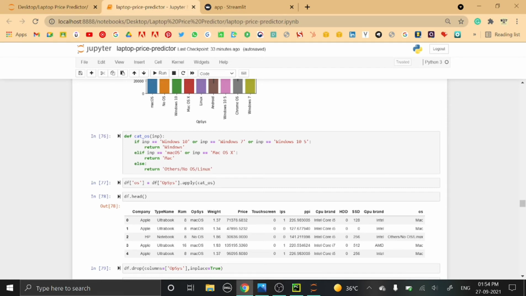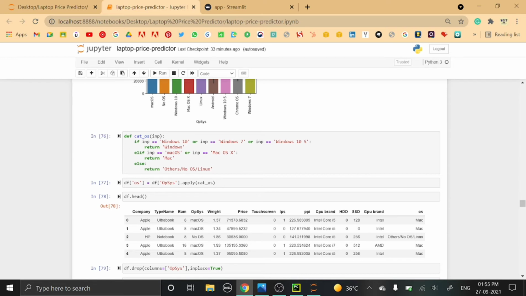So this INP is nothing but this system. If this INP is equal to Windows 10, Windows 7 or Windows 10s, then it will return Windows. If it is Mac OS or Mac OS X, then it will return Mac. Else if it is any other operating system, then it will return others, no OS or Linux.